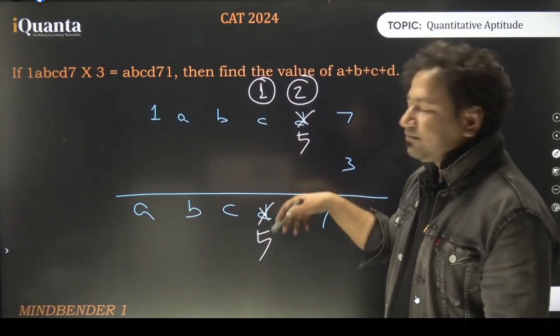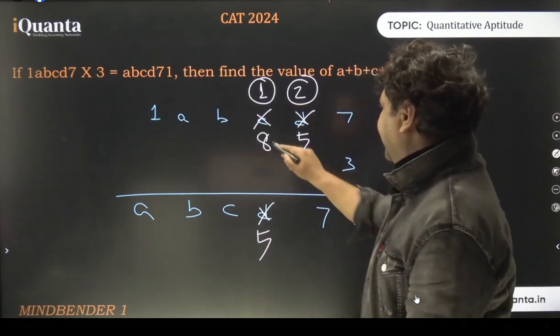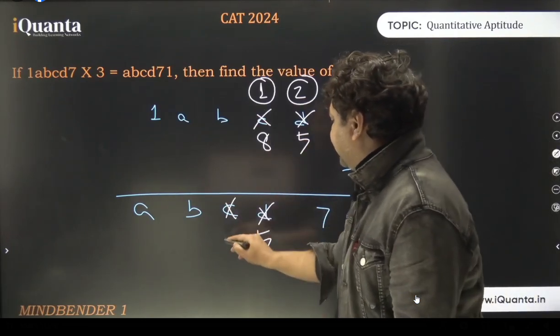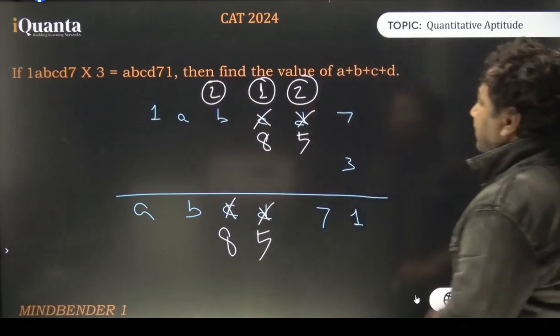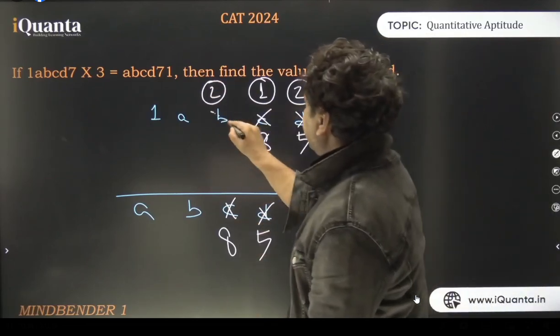3 into C plus 1 ends at 5. That means 3C ends at 4. It is possible if and only if C is 8. 3 8s are 24 plus 1 is 25. Replacing this with 8. 2 is the carry forward. 3 into B plus 2 should end at 8, which means 3B should end at 6. Let's replace B by 2.